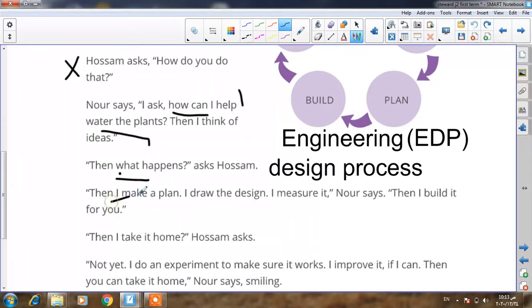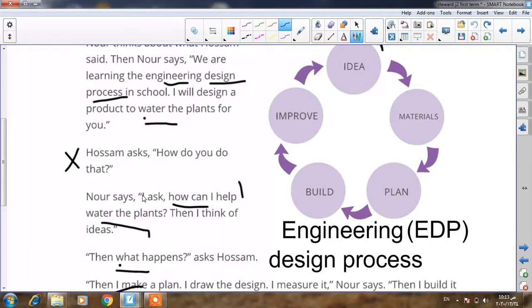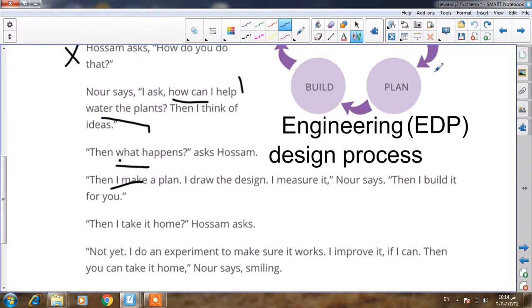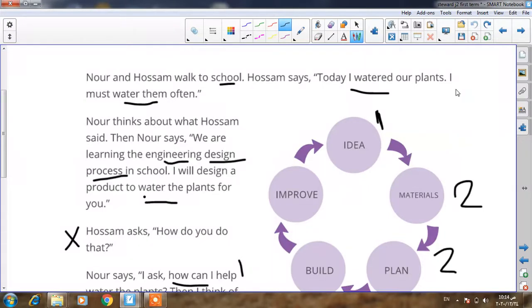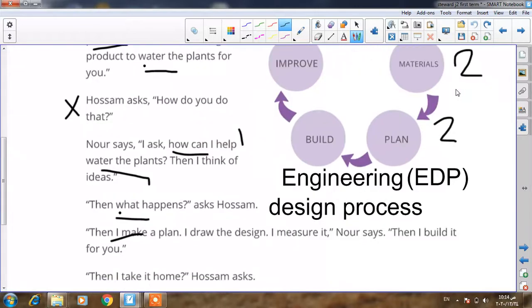Noor says, then I make a plan. So Noor thinks of the idea of watering the plants, making a tool to water the plants of Husam, and then she collected the materials. Yes, and then she makes a plan. Make what? Plan. You remember the steps? Idea, materials, plan. Idea, materials, plan.